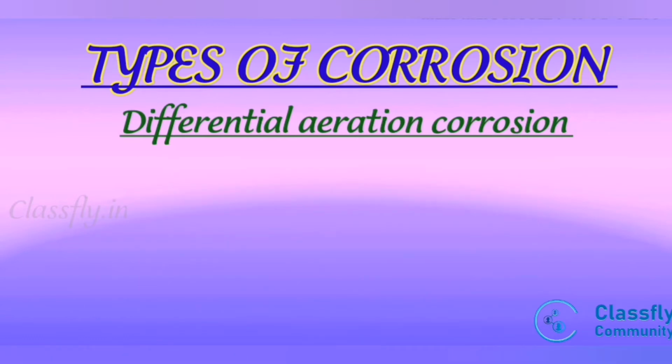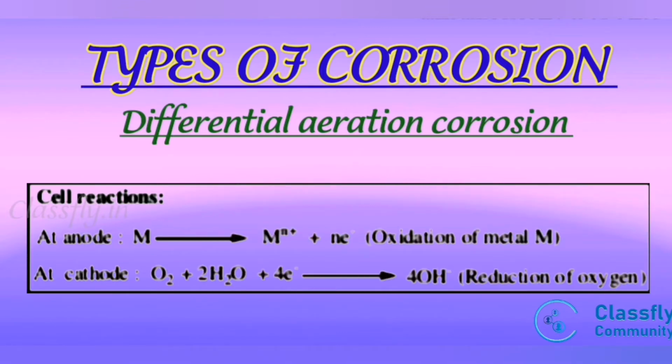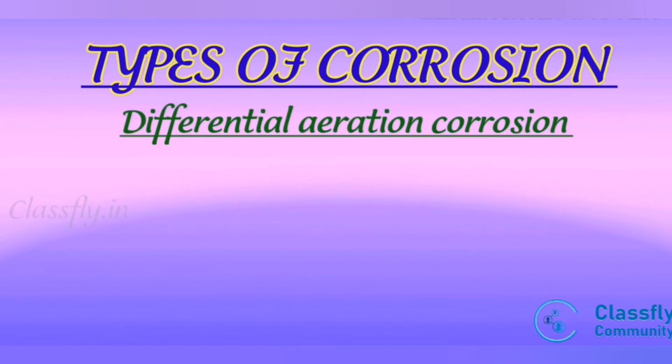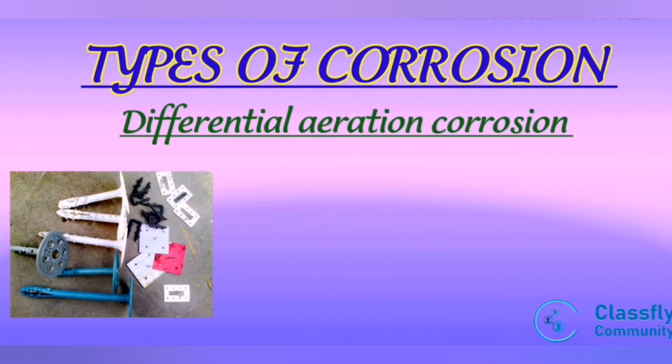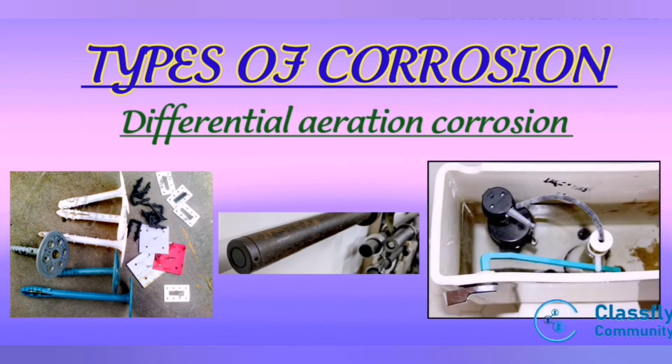The reaction may be represented as follows. At anode, M gives Mn+ plus n electrons, that is, oxidation of a metal occurs. At cathode, O2 plus 2H2O plus 4 electrons gives 4OH-, that is, reduction of oxygen occurs. Other examples: first, the part of a nail inside the wall undergoes corrosion. Second, when a dirt particle sits on a metal bar, the part under the dirt undergoes corrosion. Third, a partially filled iron tank undergoes corrosion inside the water.